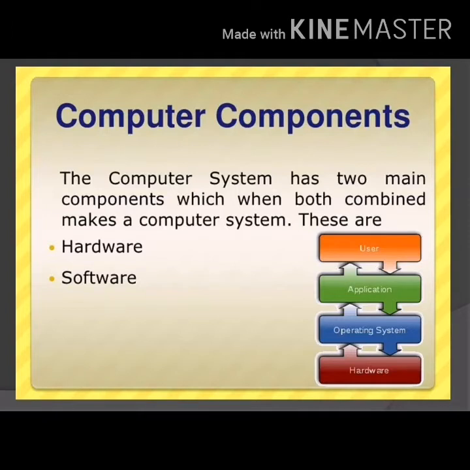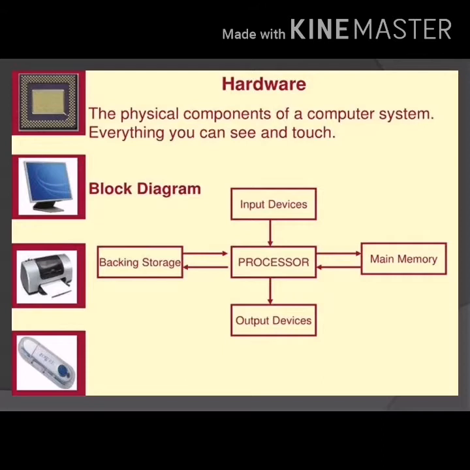And a computer system is a combination of hardware and software. Then let's see what is hardware and software. Hardware: the physical components of a computer system, which means everything which you can see and touch. As you all know, a computer works on the concept of input, process and output. Input means which accepts data and instructions. Processing, the computer processes as per the instructions. Output, which produces the final result. And storage, which stores data, instructions and information.